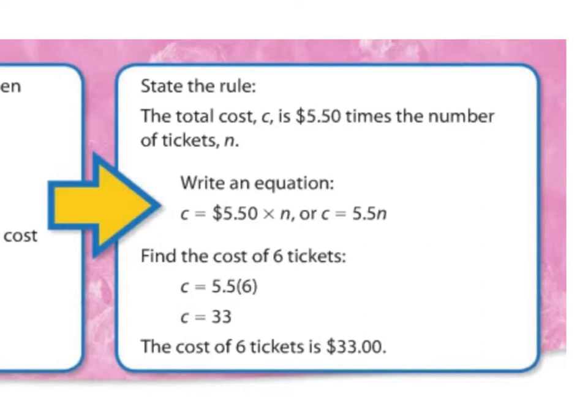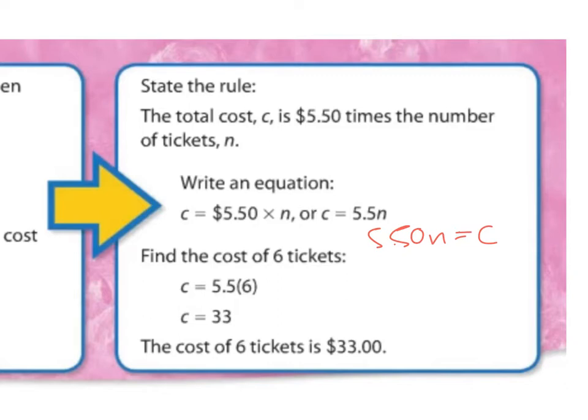So our correct equation here, you could write it 2 different ways. You could write C equals 5.50 times N. That's the price per ticket times how many tickets, and you'll get your cost. You could also write that as 5.50 N equals C. They're both the same thing.